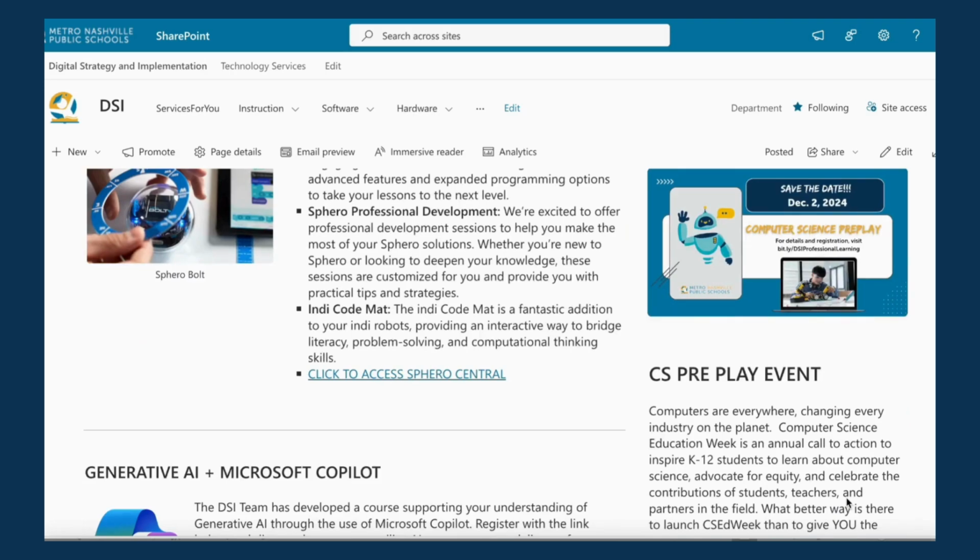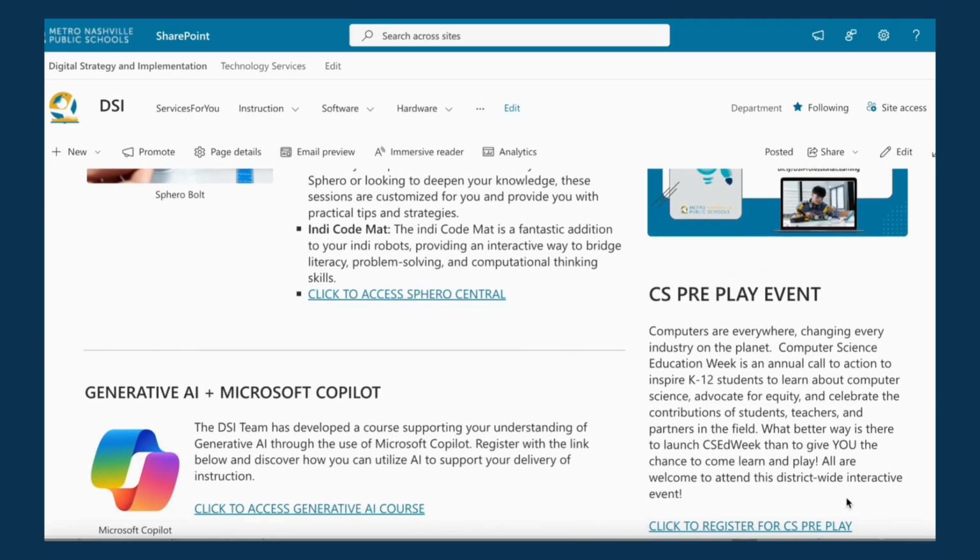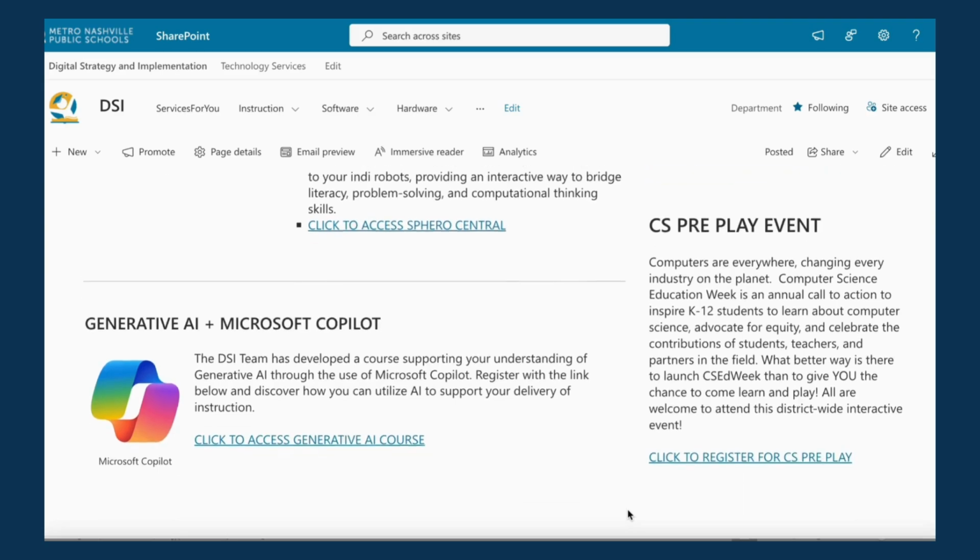Make sure you save the date. On December 2nd, the district is hosting our annual Computer Science Pre-Play event. This is our chance of giving you the space and the freedom to come learn about and play with the different resources, robots, and kits we have available to you. This is all done in preparation for National Computer Science Education Week. Be sure to click the link to register.